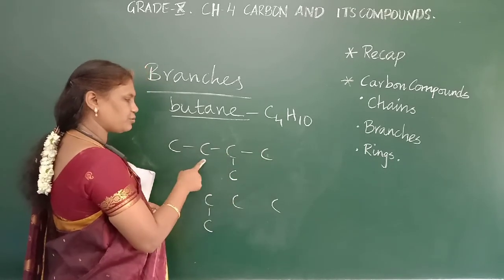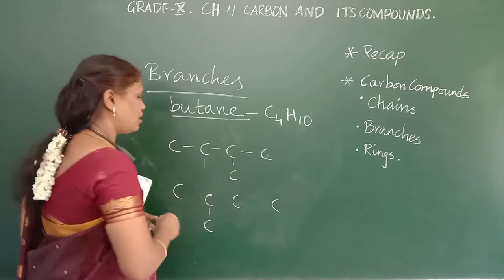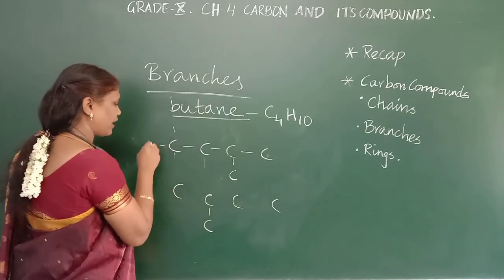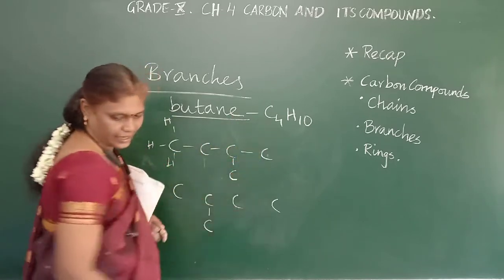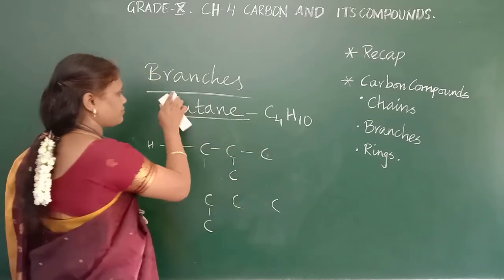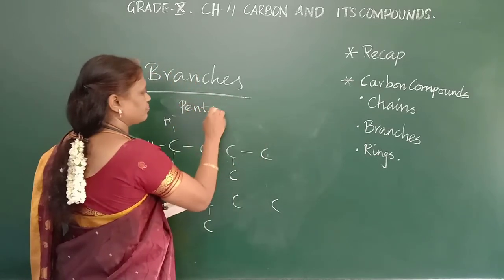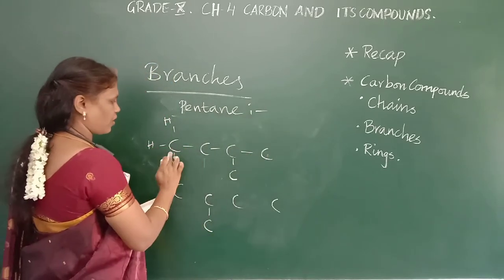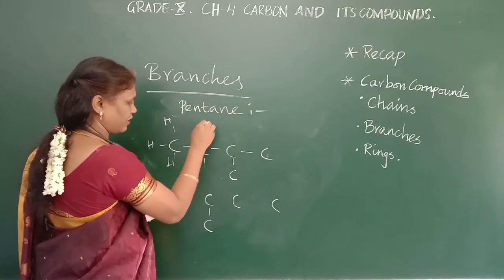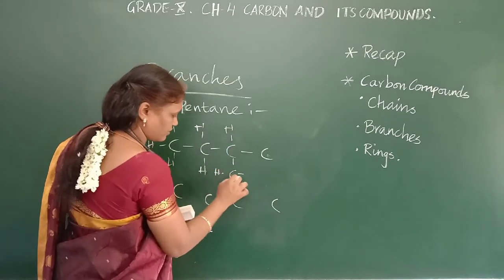Ma'am, shall I put 2 in a branch? It cannot come. Only 1 can come in branches. Okay. So for the remaining I have put hydrogen. 1, 2, 3, 4. For example, it is pentane. Now I am drawing the structure for branched pentane. So I can put the structure like this. Here H, here H, here also H, here I can put it like this.